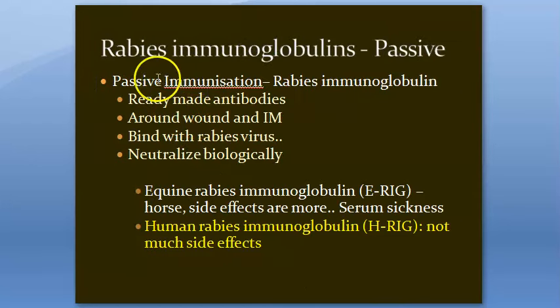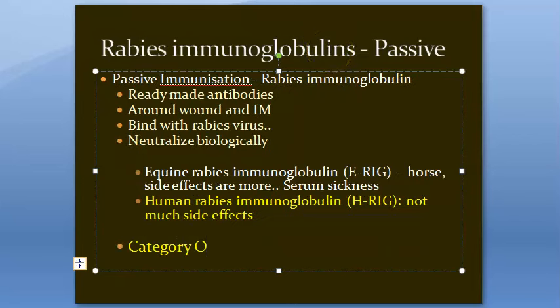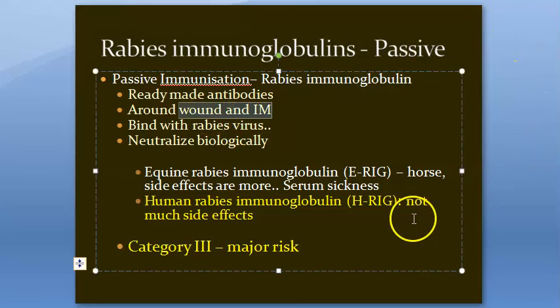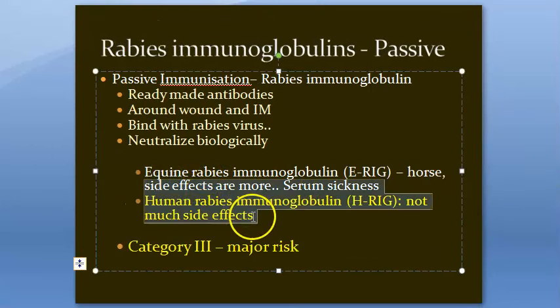Passive immunization, guys, immunoglobulins: when will you give this? In category 3, that is major risk. Only in major risk you will give this, around the wound and also IM. You should know the names: E-RIG and H-RIG.